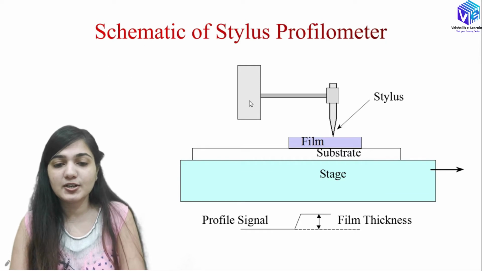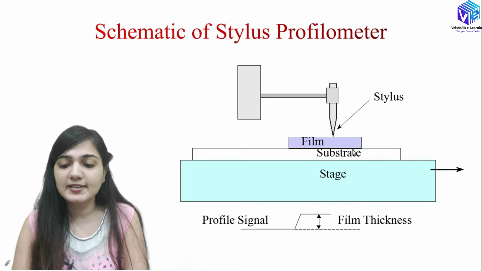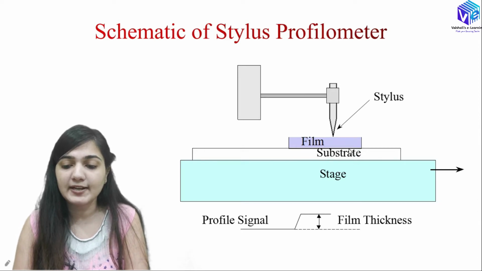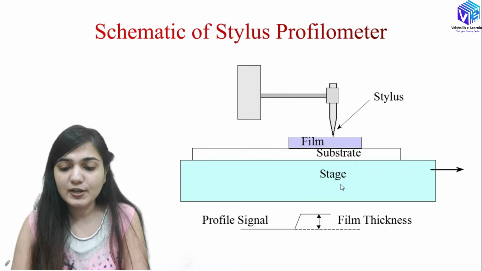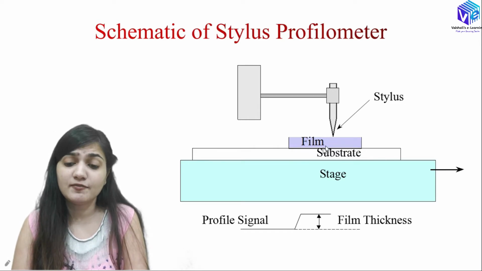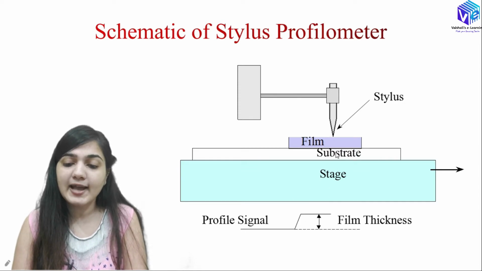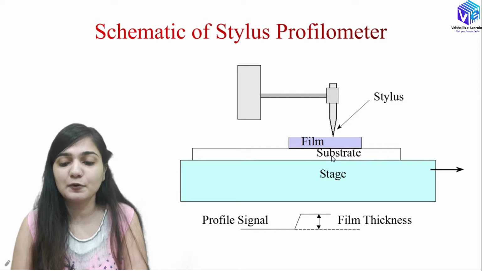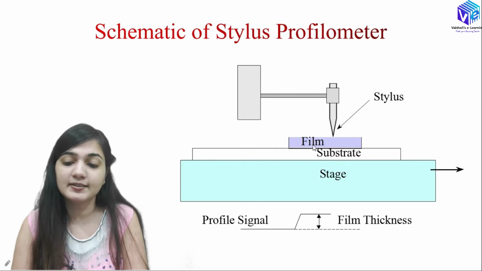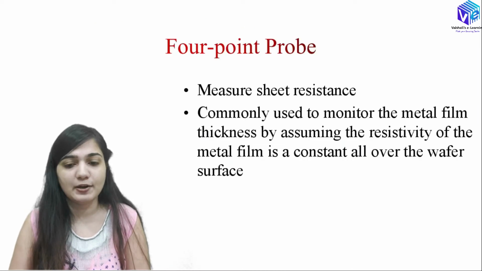This is the picture of the stylus profilometer. This is the stylus. Here my substrate would be. This is the film whose thickness I want to measure. This is my stage. Now the stylus moves upward towards the film and gives me the width of the film. The width of the substrate I must already know. So now I can know the exact width of film plus substrate. If I know the width of the substrate, I can subtract it, and this is how I get the width of the film with the help of the stylus profilometer.